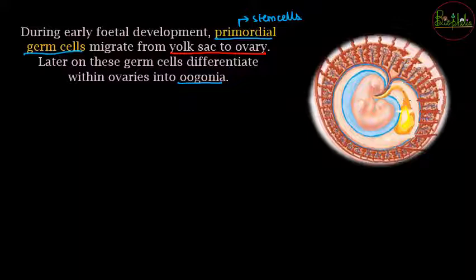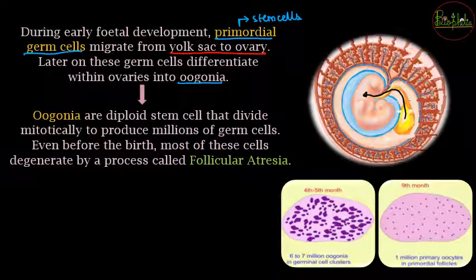अब ये yolk sac में से to the fetal ovary, the primordial germ cells are going to get migrated, और जब ये primordial germ cells migrate होंगे into the ovaries of the fetus, वो oogonia में differentiate करेंगे. Right, once the differentiation occurs, the next process is going to be to understand what are these oogonias. Oogonias जो होंगे, these are going to be diploid stem cells.